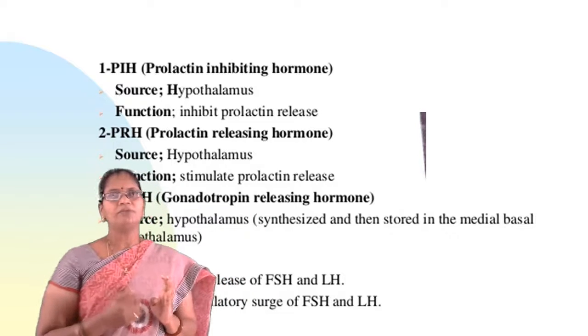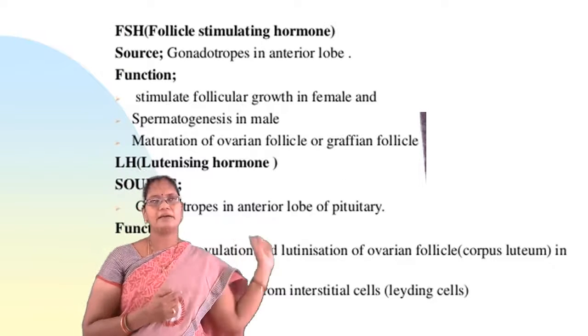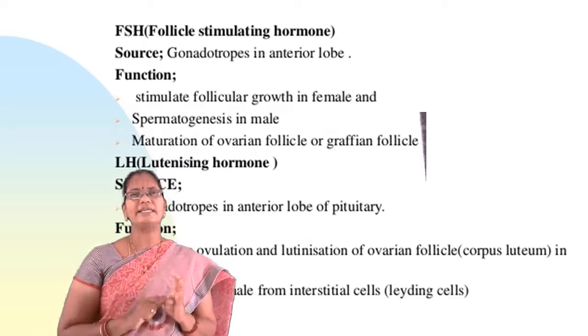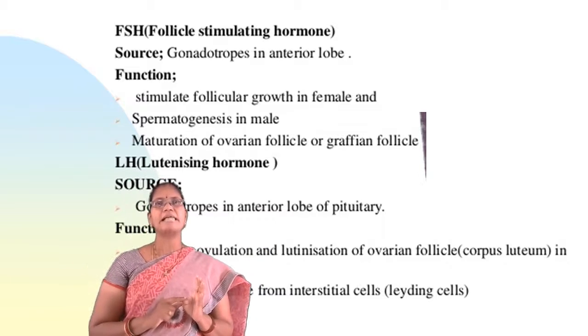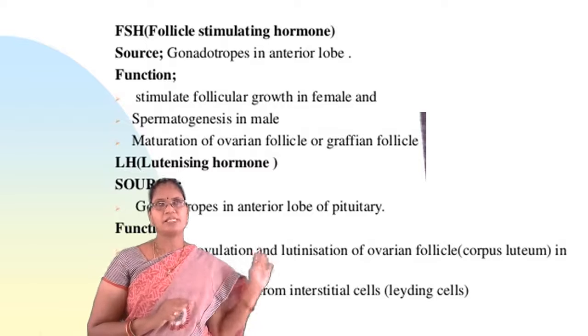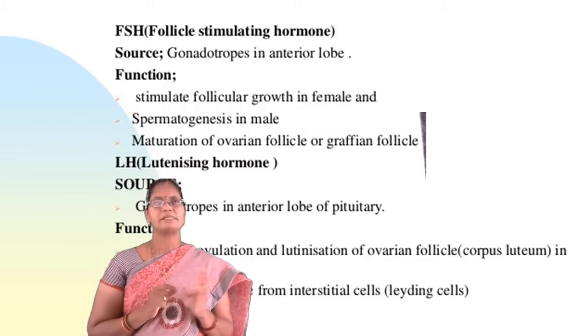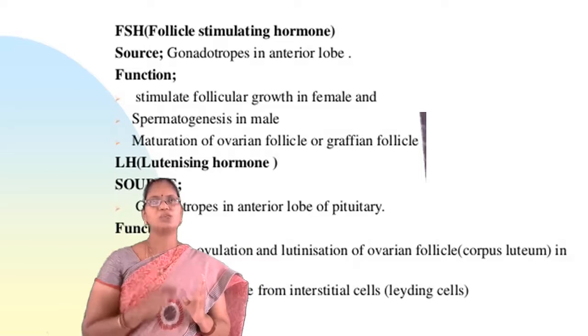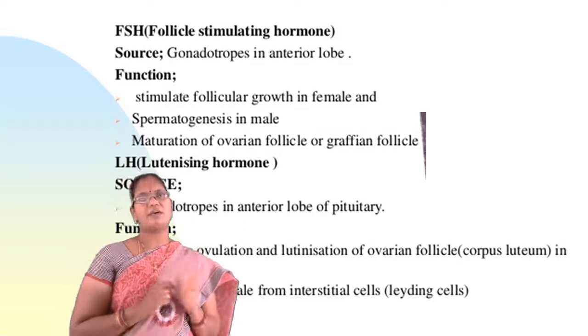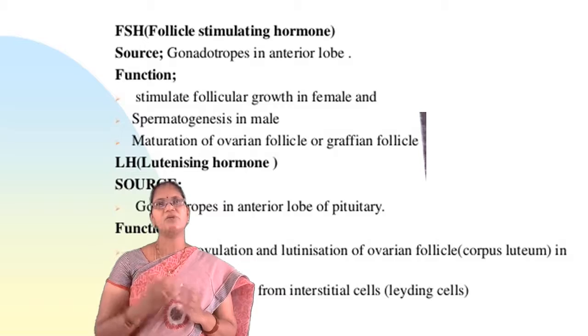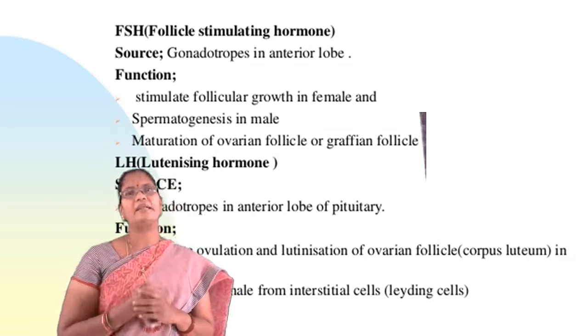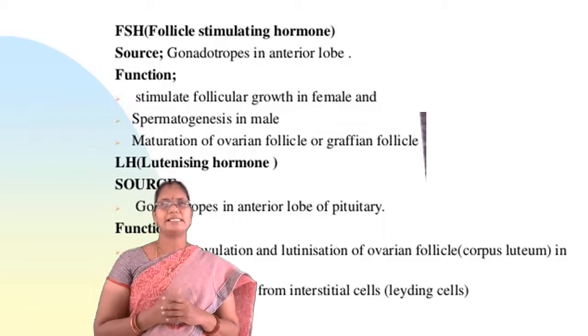Next, coming to another example, that is follicle stimulating hormone, which is represented as FSH. The source is gonadotropes in the anterior lobe of the pituitary. Coming to the function of FSH, it stimulates follicular growth in the female and spermatogenesis in the male.